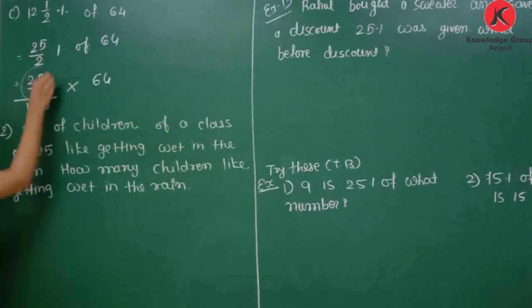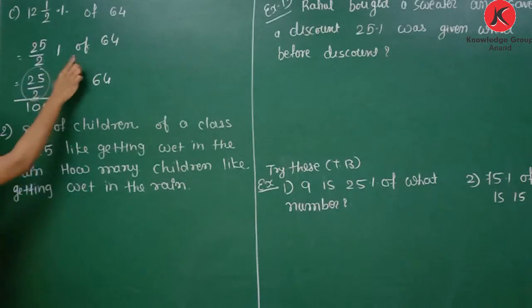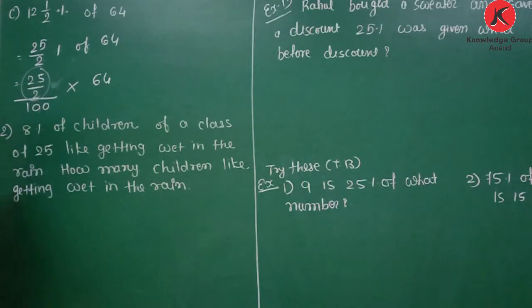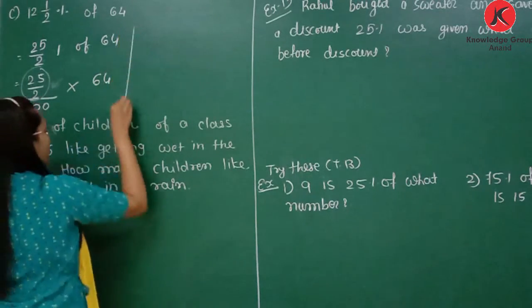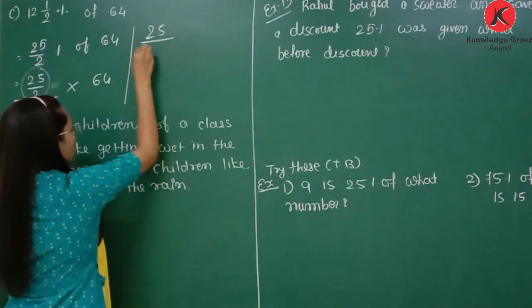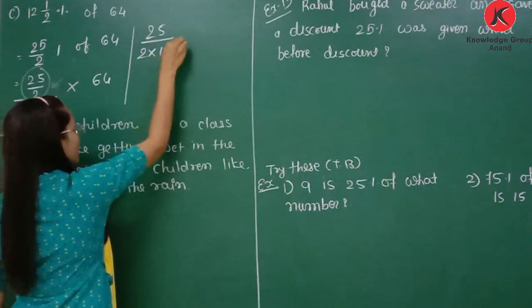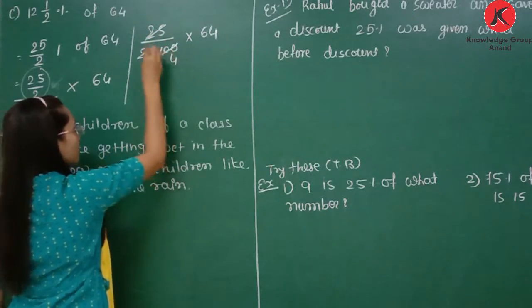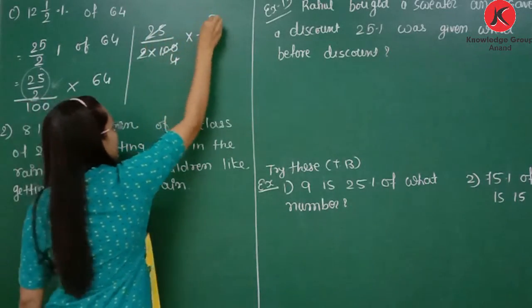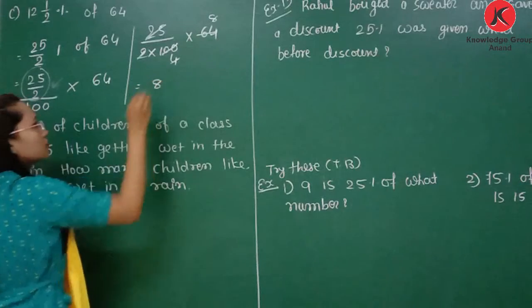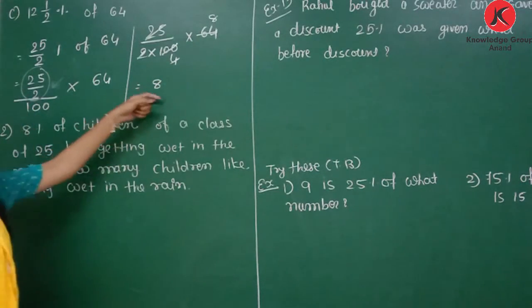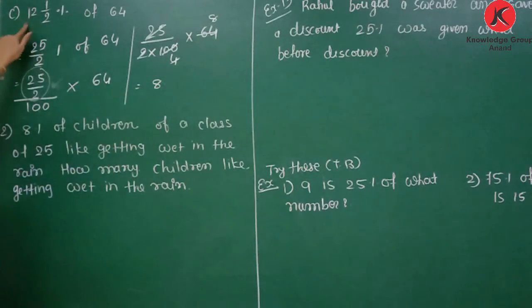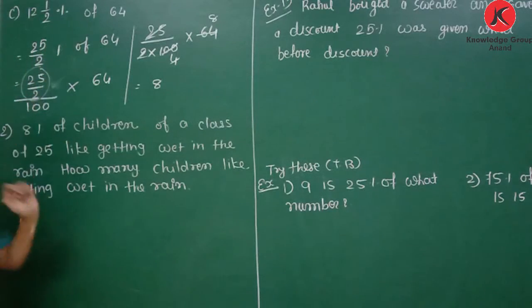25 by 2 is 25 by 2 divided by 100 because it is a percentage, so we need to divide it by 100. Now 2 will be in a multiplication with 100. So we will get 25, 2 multiply 100, 64. 25 4s are 100, 8 8s are 64, so 8. If you cut the common factor, you will get answer 8. So 12 1 by 2% of 64 is 8.